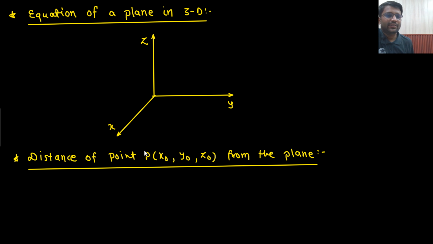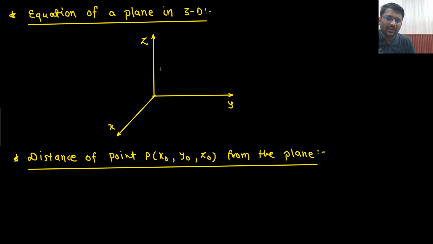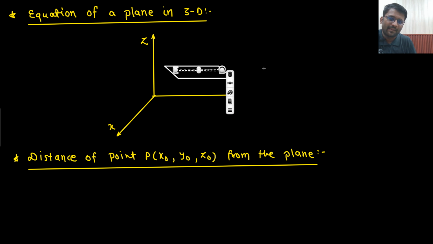So what is our next topic? The next topic is equation of a plane in 3D. So let's just say there is a plane given in 3D. This is your XYZ coordinate system. Okay. This is the plane that is given. This is the plane in 3D. Plane in 3D means, although it is a cuboid, just assume it has 0 width. Just assume that this width is 0. So this is the plane. This is one plane in 3D, right?